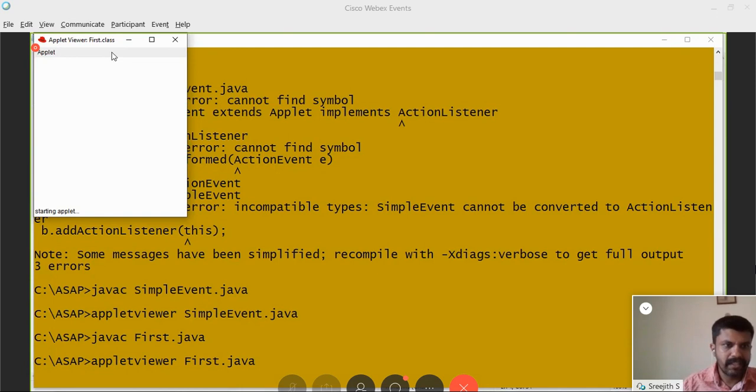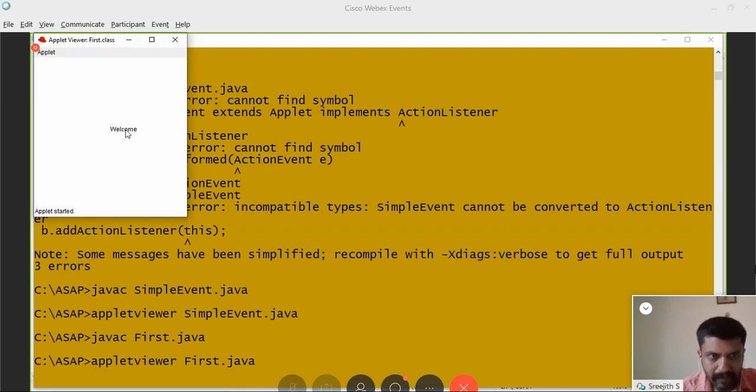See, this is the initial window. This window size is 300 by 300, and hopefully you can see the welcome message. The message is printed at 150, 150. So this is the initial size.